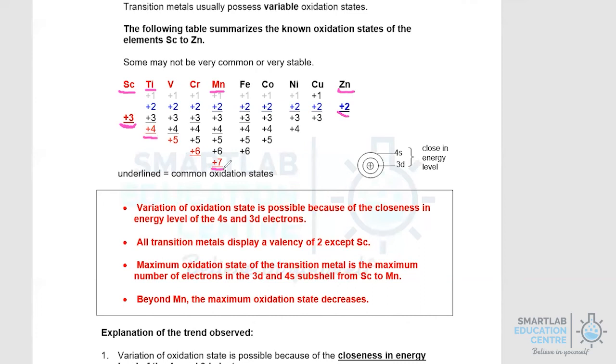In the case of manganese, the electronic configuration is 3d5 4s2. Therefore, because of this, it can display a maximum oxidation state of +7. Thereafter, from iron to copper, the oxidation state will start decreasing from +6 all the way down to +3. Hence, in conclusion, with the exception of scandium and zinc, all the rest of the 3D block elements can display variable oxidation states, which means they can display more than one oxidation state. And the maximum oxidation state of the 3D block elements is manganese, which is +7.